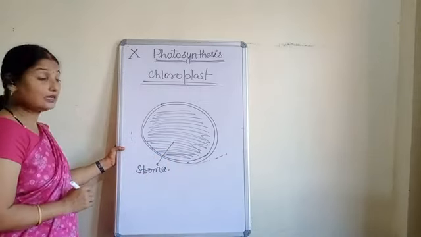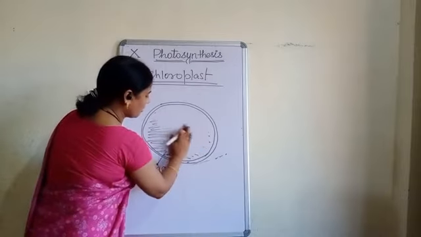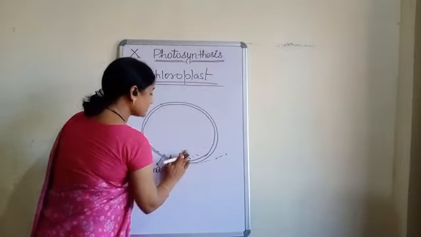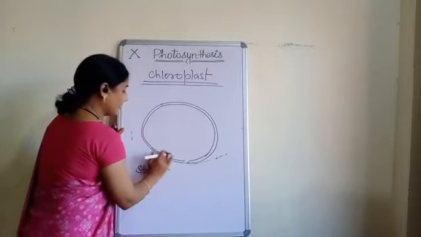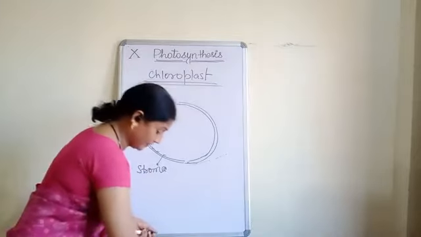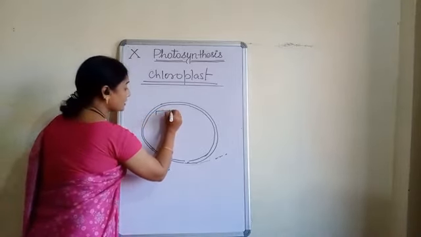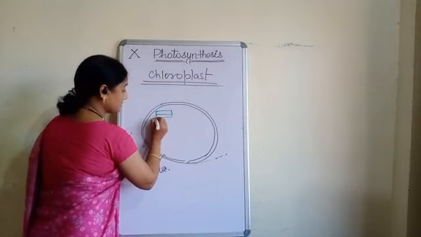Clear? Now, suppose I am going to erase this. The liquid is called the stroma. Now, what other things are visible to us? Just imagine. We have already studied that we can see a disc-like or plate-like structure like this.